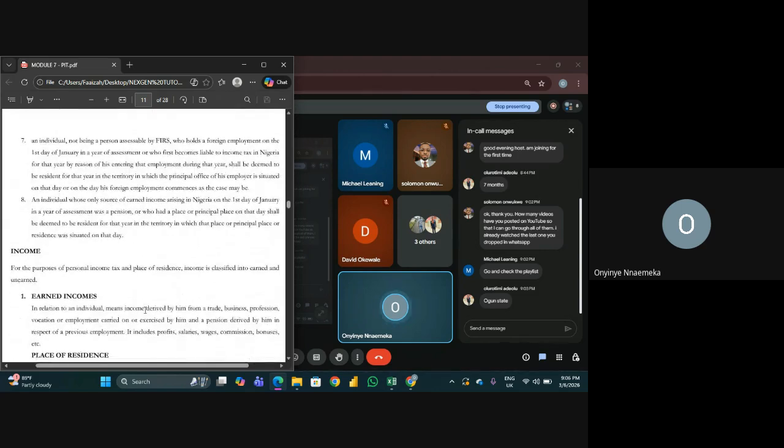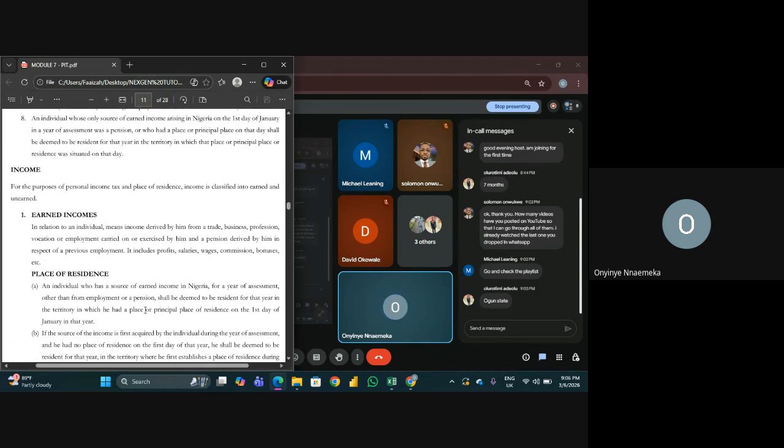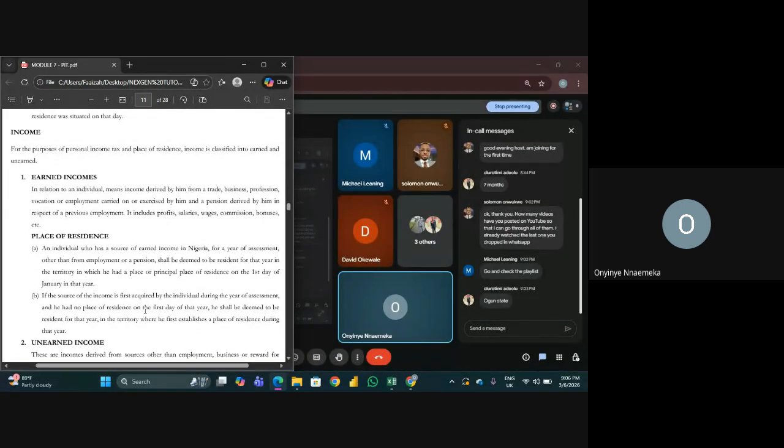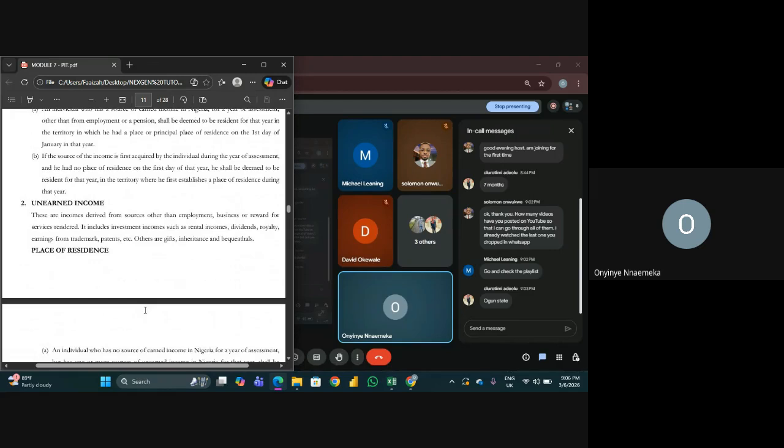You guys are not responding. Is it that you are confused? Okay, let me unconfuse you. You guys are wrong. It's not Ogun State. That's why I had to go back and read it for you before I gave the answer. He lives in Ogun State, but that's not where he usually resides. His place of work is Lagos, which means he's in Lagos most of the time.